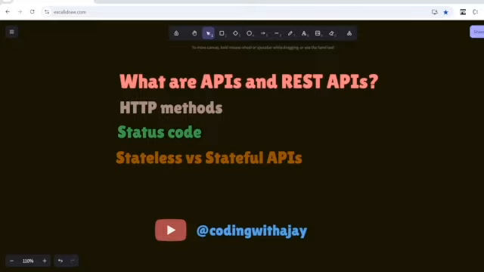So when we say different software systems or applications want to talk to each other, they can talk through APIs. What it is saying is that whatever information I need from you, just send me that information. I don't need extra, like your entire UI. Don't send me that. Just send me the data only.